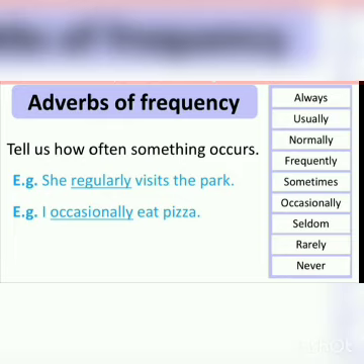Let's understand it by one more example. I occasionally eat pizza. As we are able to know that I eat pizza. How often do I eat? Occasionally. The word occasionally mentioned here is the adverb which tells us how often I eat pizza. Occasionally I eat pizza. I hope you understand the concept.